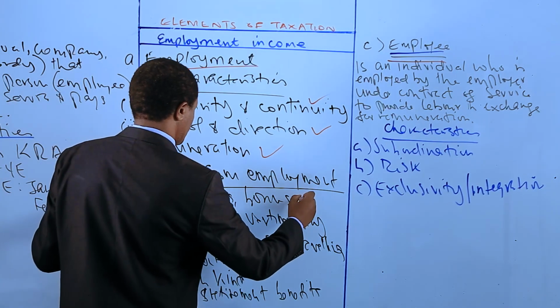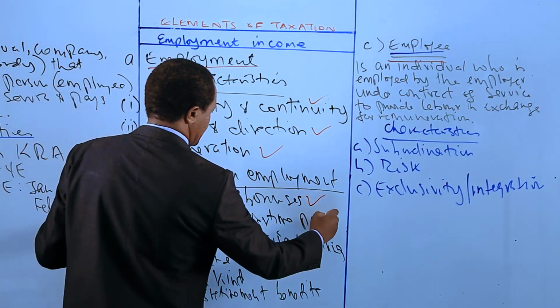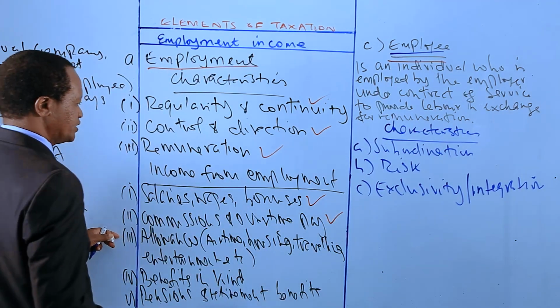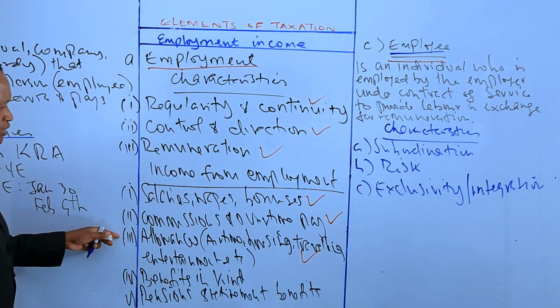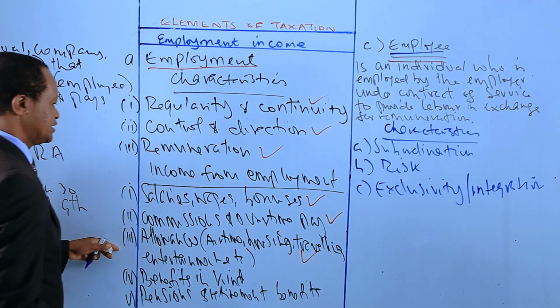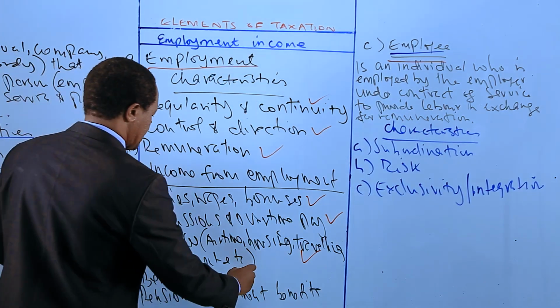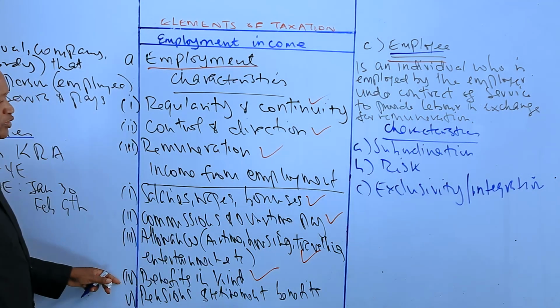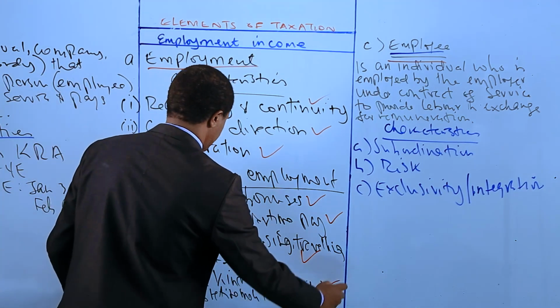One is salaries, wages, and bonuses. Number two, commissions and overtime pay. Number three, we have allowances like airtime allowance, traveling allowance, housing allowance, entertainment allowance, and so on. The third one is benefits in kind. The employee may also receive other non-monetary benefits, such as pensions and retirement benefits.